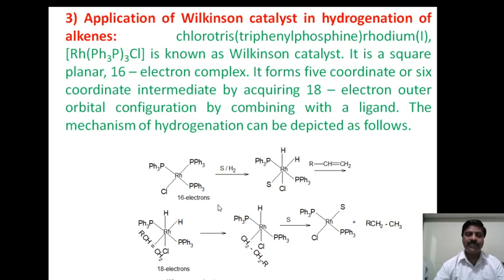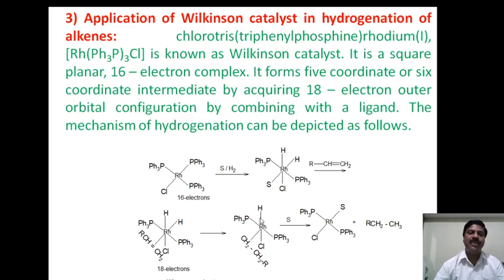Due to this, the solvent is replaced, and this becomes an 18 electron complex. Then a rearrangement takes place. Then again we administer solvent to form the same remaining complex, and hydrogenation takes place.